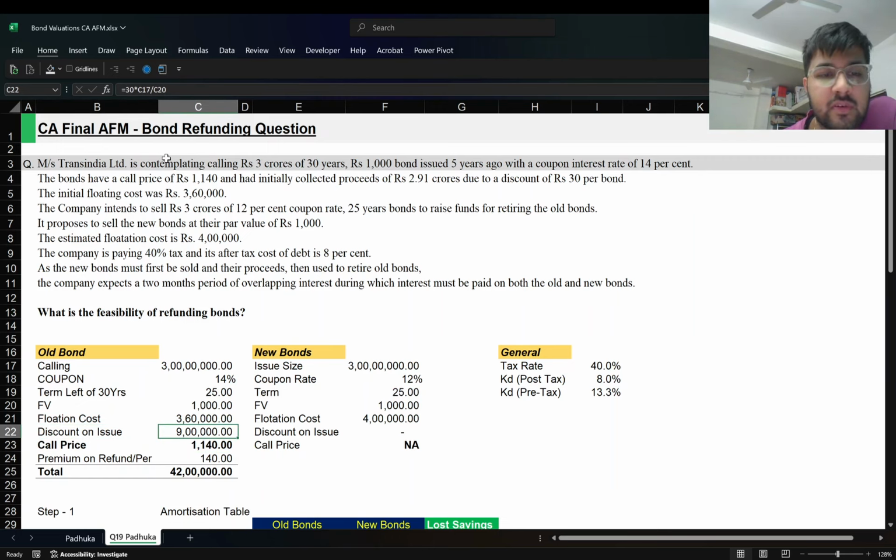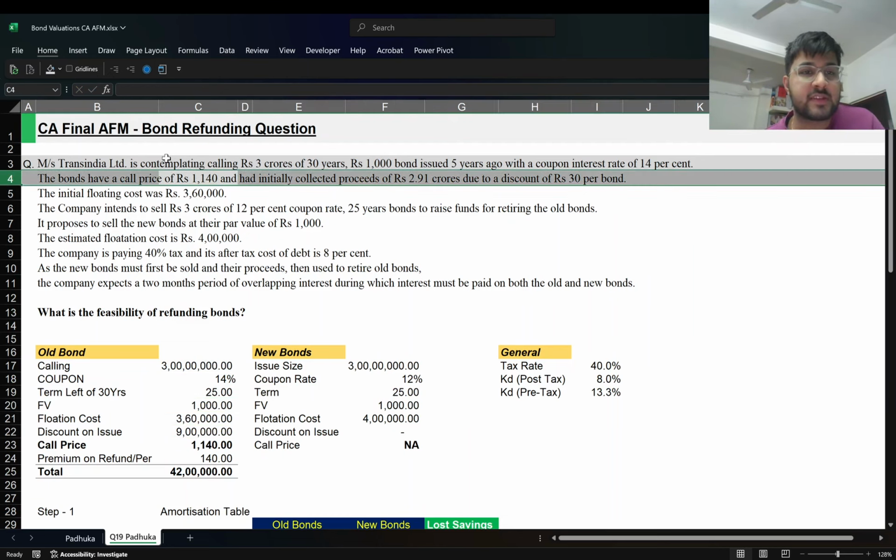If there is a discount, you need to know it, and the same has been calculated based on 30 per bond. So each bond is of 1000 value. 3 crore rupees of bonds were issued, so 3 crore divided by 1000 times 30 gives you 9 lakh of discount. That's obviously evident from 3 crores minus the 2.91 as well. Right, so the second statement is again useless now.